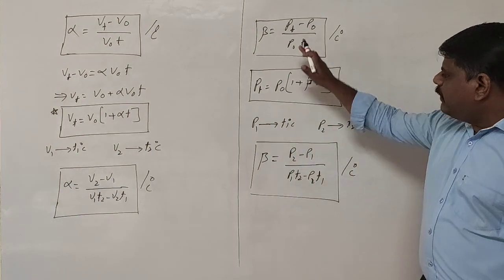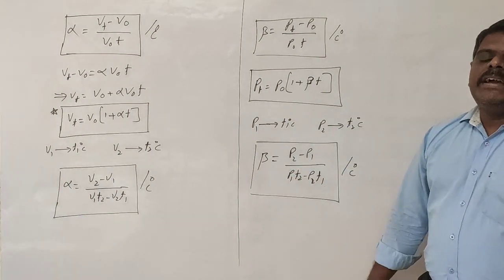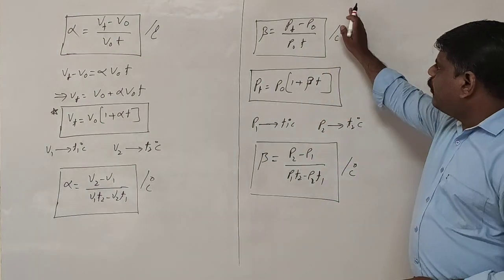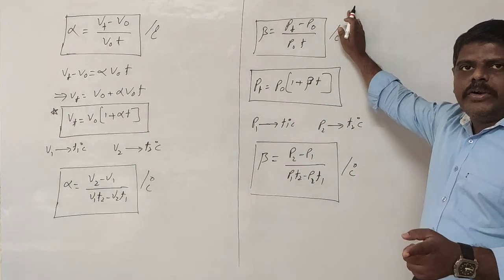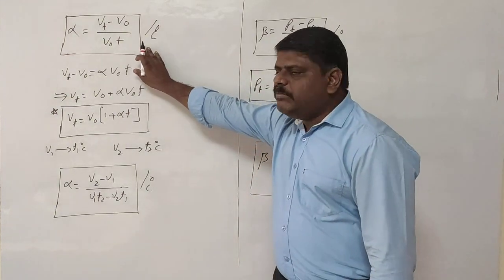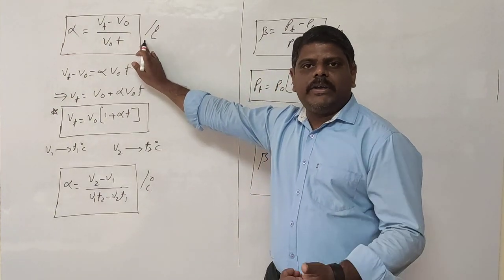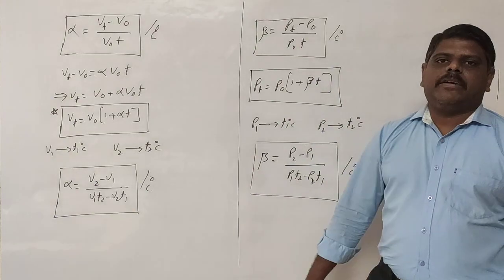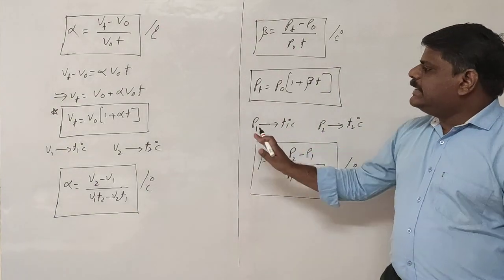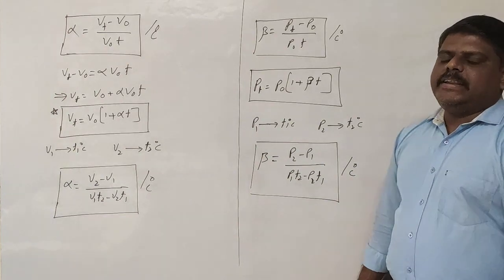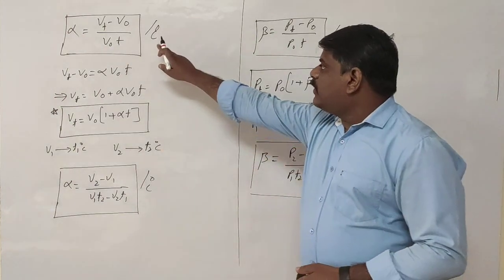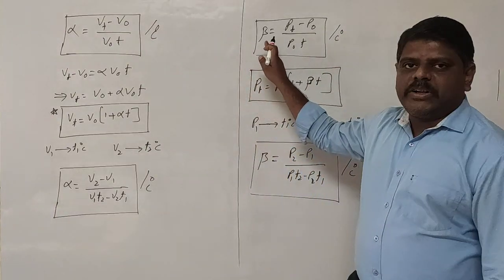In this way we can find the pressure coefficient in the case of gases. And what is the important point here? When you measure the pressure coefficient, the volume should be kept constant. Whenever you find the volume coefficient, the pressure should be kept constant, and then you can calculate the volume coefficient. So these are the two types of coefficients in the case of gases, which are very important: volume coefficient alpha, pressure coefficient beta.